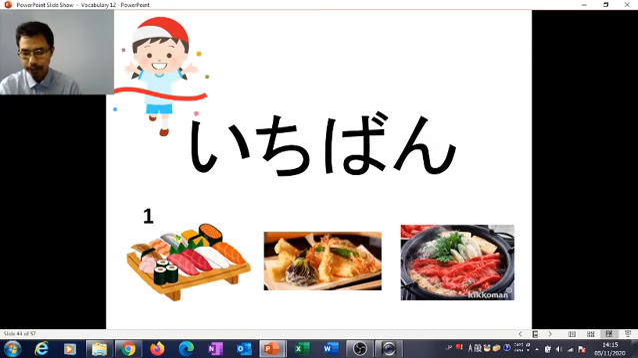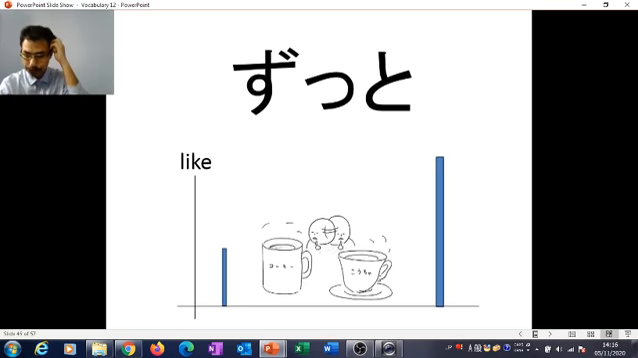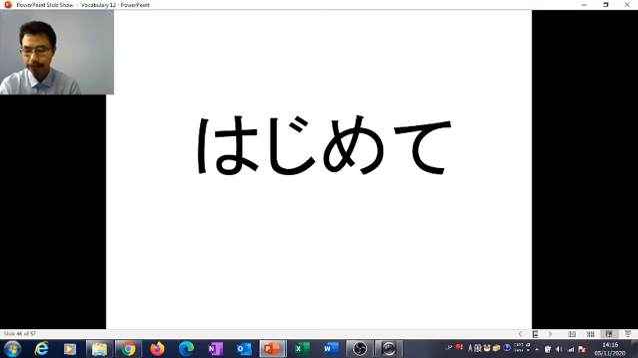Why are we learning this vocabulary here? Because one of the grammar points you are going to learn in chapter 12 is how to make a comparison, and also how to choose the best one from the options. That's why you are learning this vocabulary here. Ichiban means the most. Zutto means by far. So if you see the difference is a lot, you can use zutto. Hajimete means for the first time.